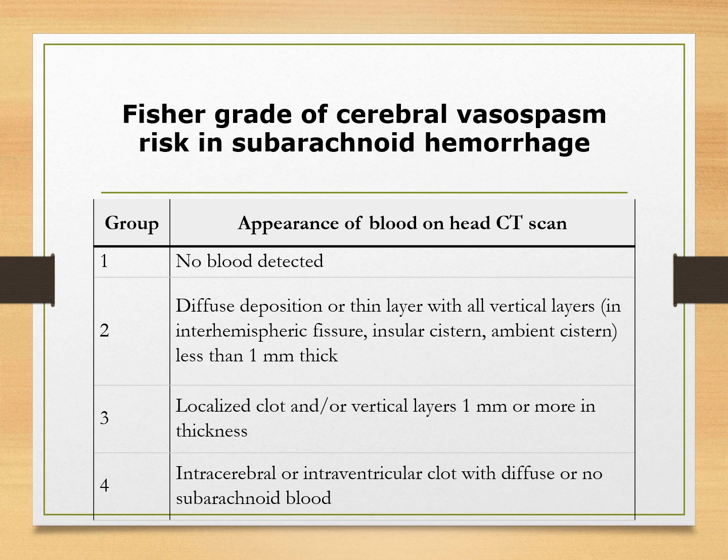Grade 1, group 1 is no blood detected. इसमें risk बहुत कम होता है vasospasm का. If there is diffuse deposition or thin layer with all vertical layers in interhemispheric fissure, insular cistern, ambient cistern less than 1 mm thick. यानी blood की layer जितनी thin होगी उतना chance कम होगा vasospasm का. 3. अगर क्लॉट बन गया या वर्टिकल लेयर्स मोर देन 1 mm थिकनेस की बन गई, there will be more chance of vasospasm. And group 4 is intracerebral or intraventricular clot with diffuse or no subarachnoid blood. तो इसमें सबसे ज्यादा चांस होगा vasospasm.